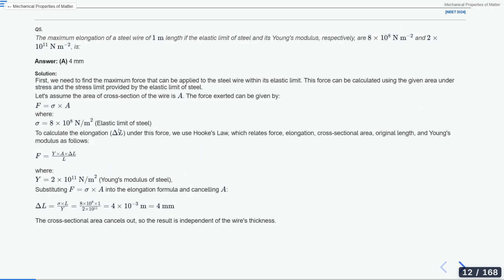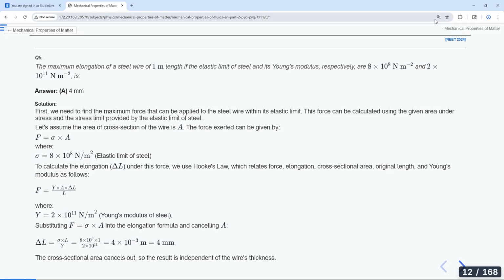Cancelling A, finally we can get delta L, and that will be equal to 4 mm. I hope that you all have done this in the same way. Is it clear?